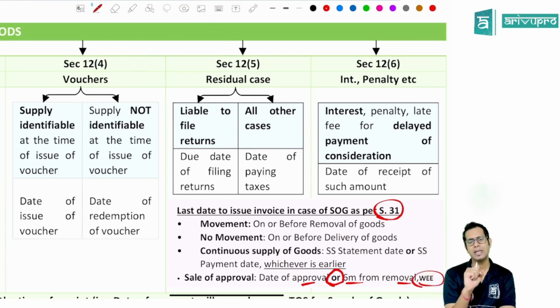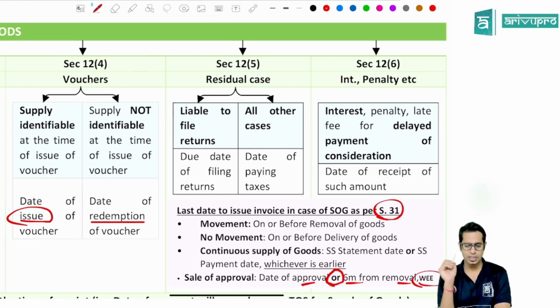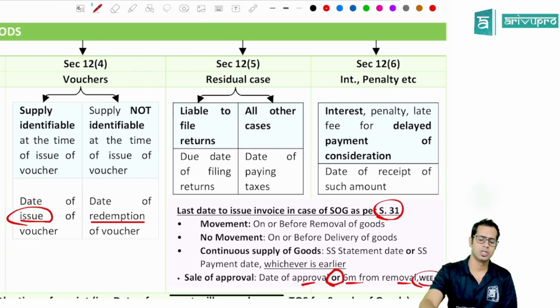So the time of supply in case of voucher, if it is a supply identifiable voucher, the date of issue of voucher will be taken as time of supply. If it is a supply not identifiable voucher, time of supply will be the date of redemption of such voucher.